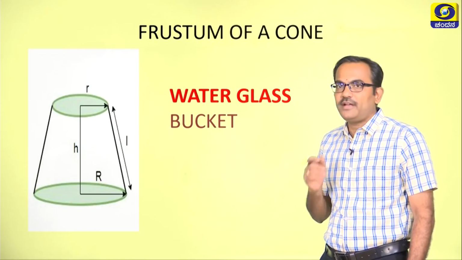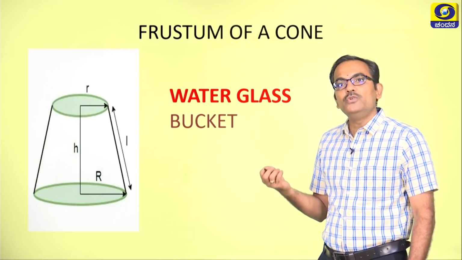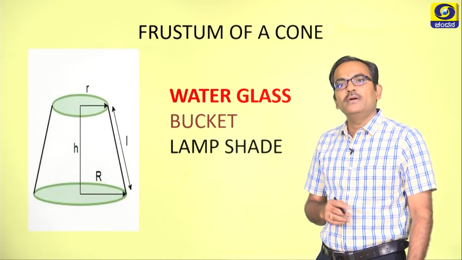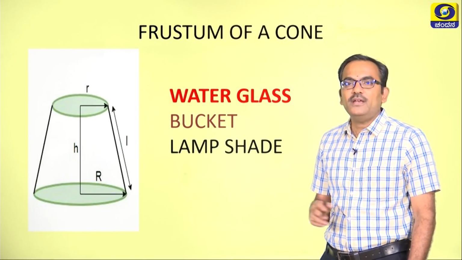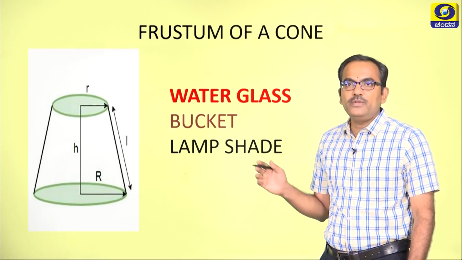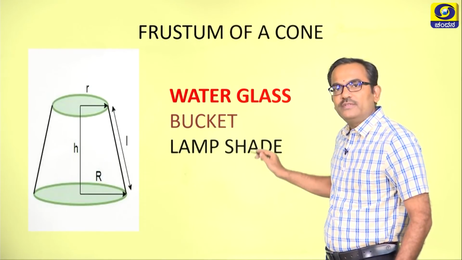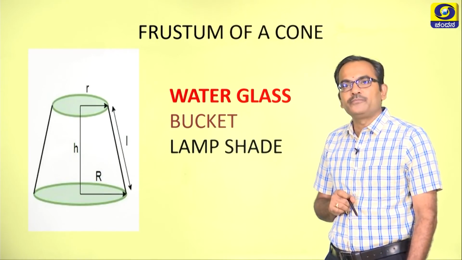Yes, it's a bucket, where we store water. The other example is the lamp shade, particularly the night lamp shade. These are a few of the examples for the frustum of a cone.